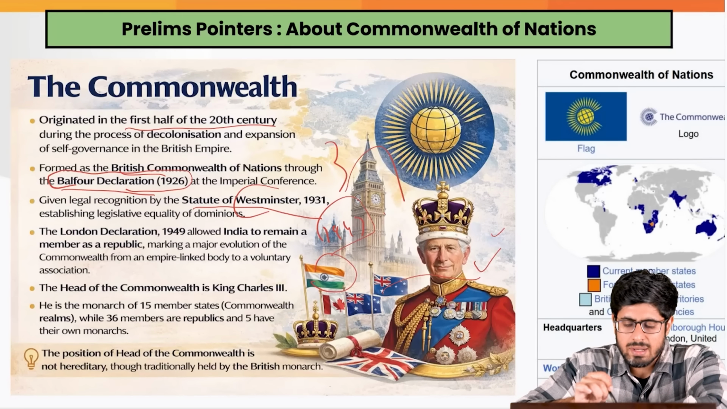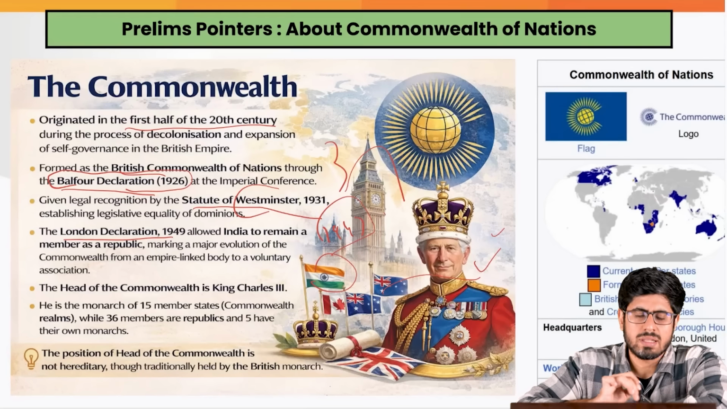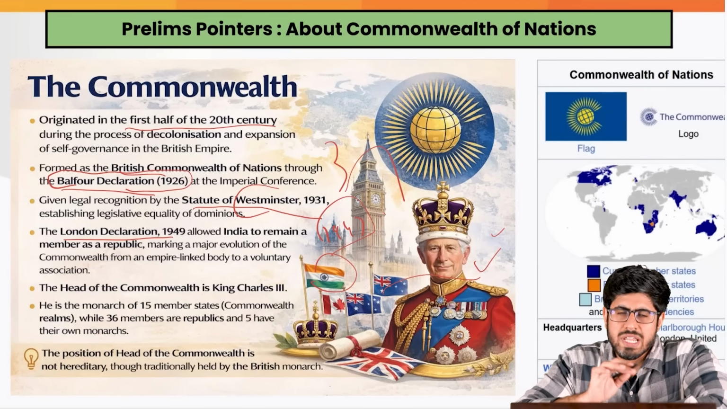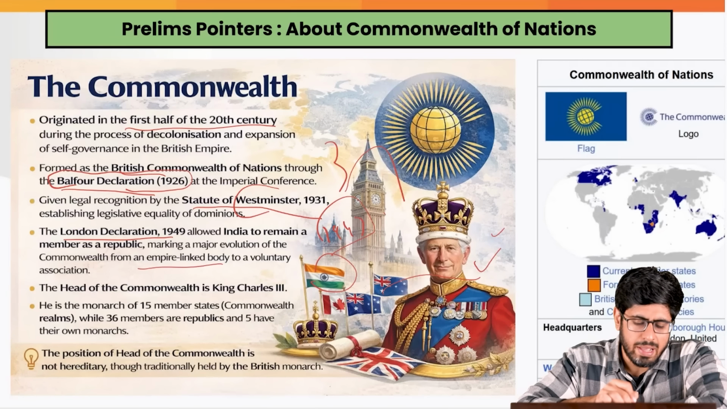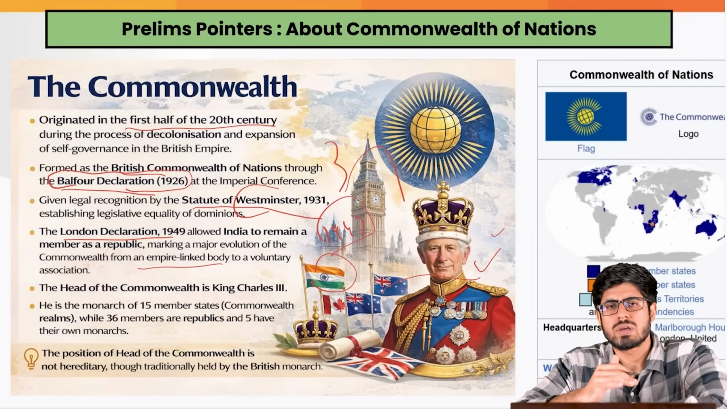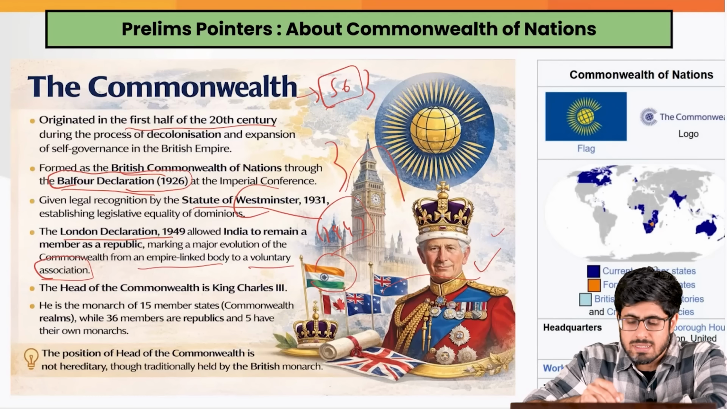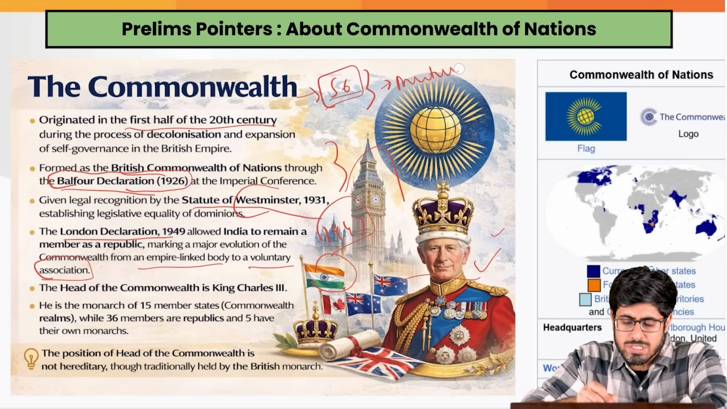While earlier it was an empire-linked body, once India got independence in 1947, the British Commonwealth adopted the London Declaration, which changed the orientation of the Commonwealth of Nations from being an empire-linked body to becoming a voluntary organization. So India joined it voluntarily because it allows greater interaction. It serves as a framework for interaction with these 56 nations, allowing for mutual relation building in terms of international relations among these nations.